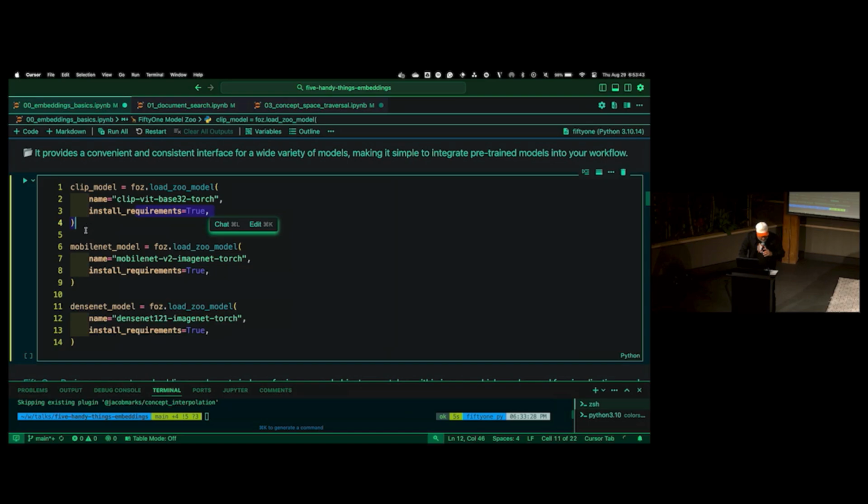And then I also took small models here, just because I ran all this locally, but I've got MobileNet and DenseNet. And we are going to look at the embeddings that we get from these models.